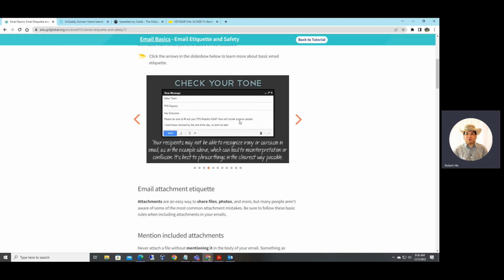Like, this is not rocket science, so this is kind of a little bit of sarcasm there. So maybe you need to rephrase it with a different style of writing. Reply carefully. Think before you write.